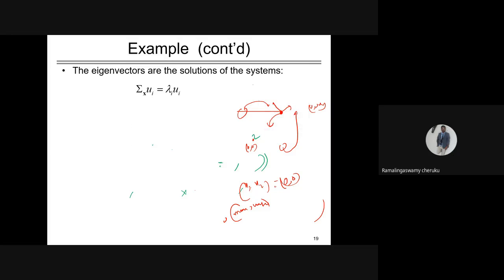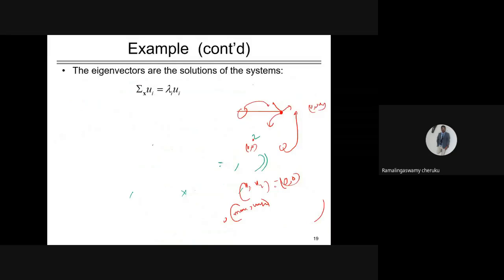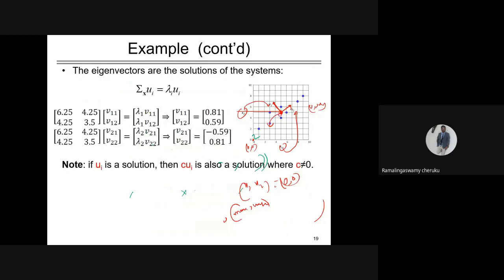Go and check it: what is the mean of these data points? The mean of the data points is the new origin for this transformed basis.